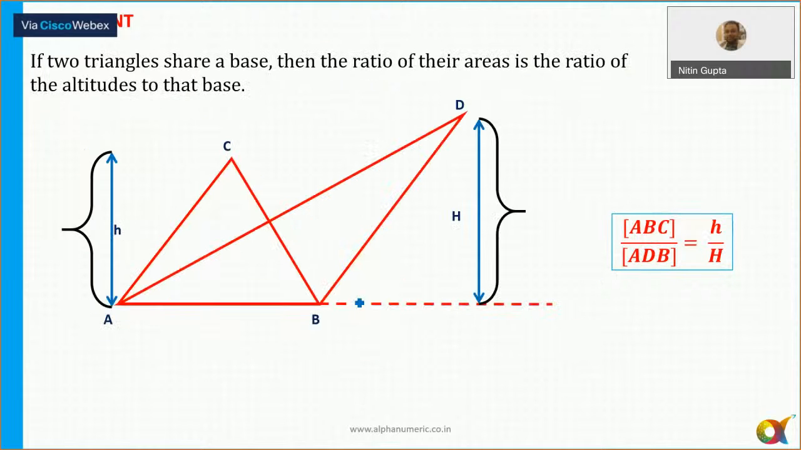Same thing. Okay. If the bases are the same, then in that case, the ratio of the area of the two triangles is always equal to the ratio of the heights. If the bases are the same, then the ratio of area is always equal to the ratio of the heights here. All right. So let's move to the next slide then.